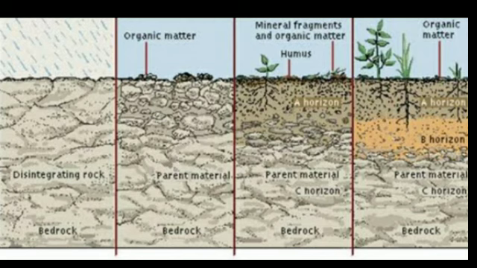If there is less rainfall, soil formation is a slow process. If there is high rainfall and high temperature, soil formation is faster. Understood? So student, these are the 4 factors which are necessary for soil formation.